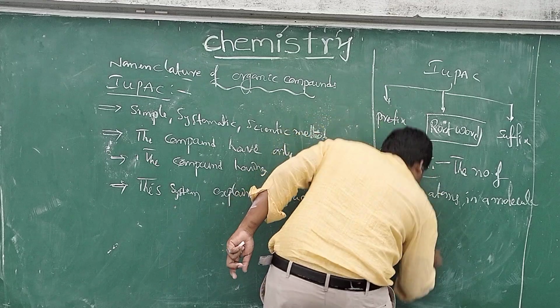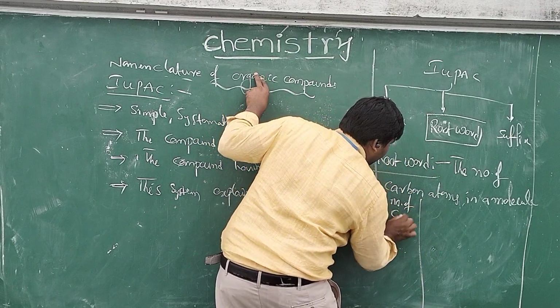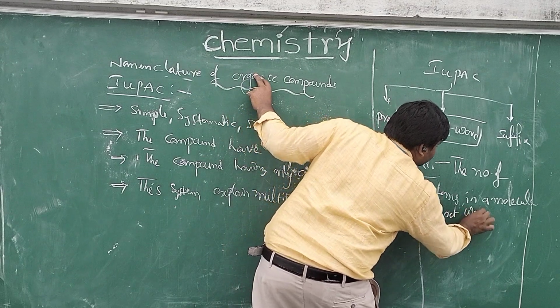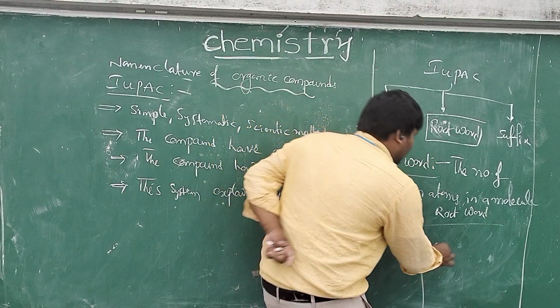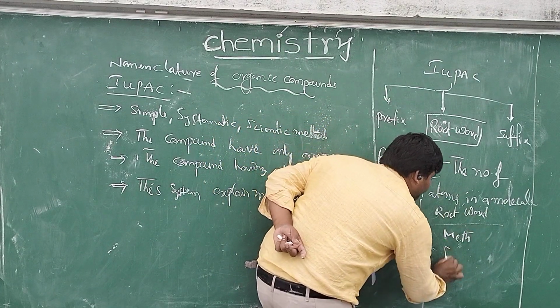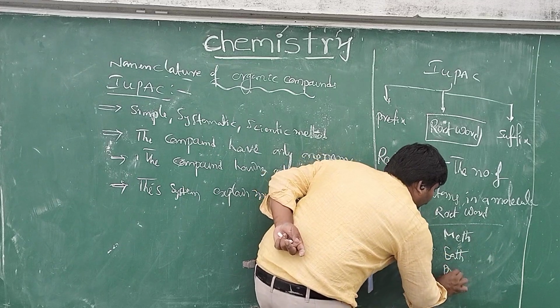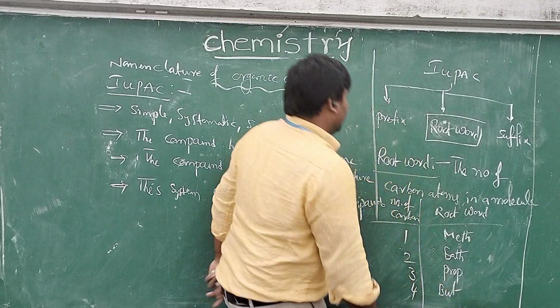If the number of carbon atoms is 1, then the root word is meth. Number of carbon atoms 2, eth. 3, prop. 4, but. Like that.